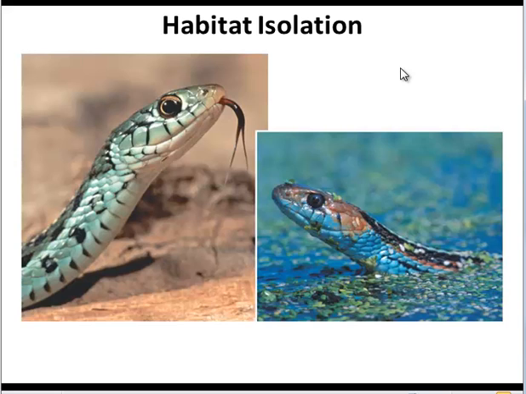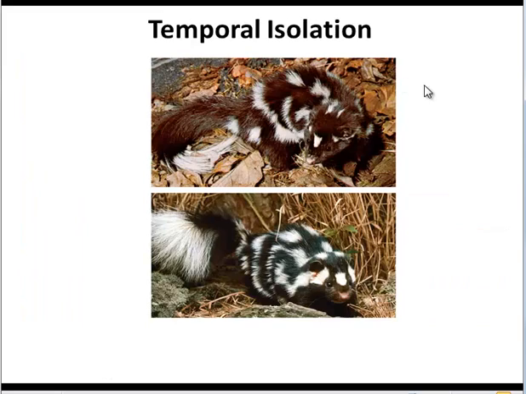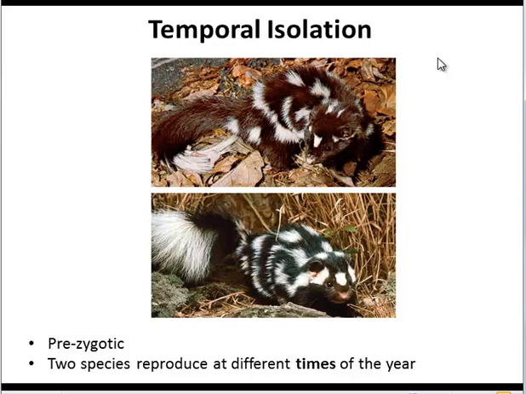One is habitat isolation. This is a pre-zygotic barrier. What happens is that two species who might be really similar live in different areas, and thus they never meet and never have a chance to reproduce. The egg and the sperm can never get together. Temporal isolation is similar. It's also pre-zygotic, but what happens here is that you have two species, and they may look very, very similar, but they reproduce at different times of the year. So again, the egg and the sperm never have an opportunity to meet.